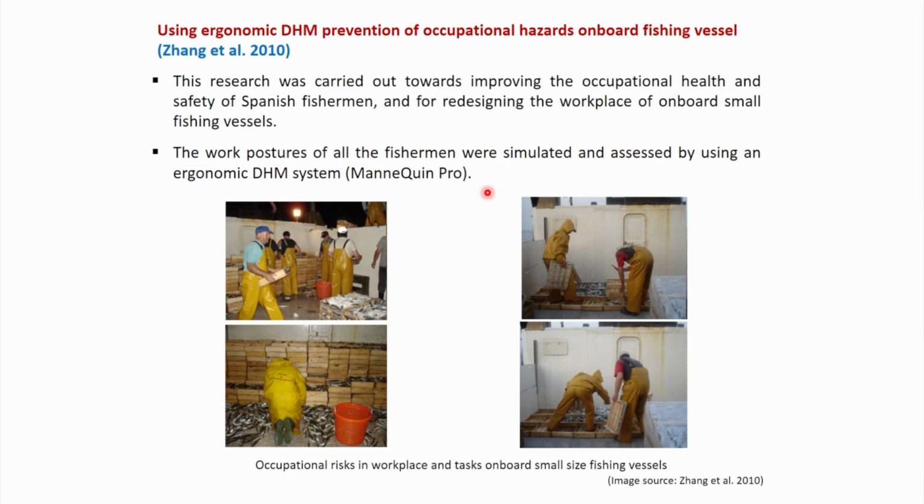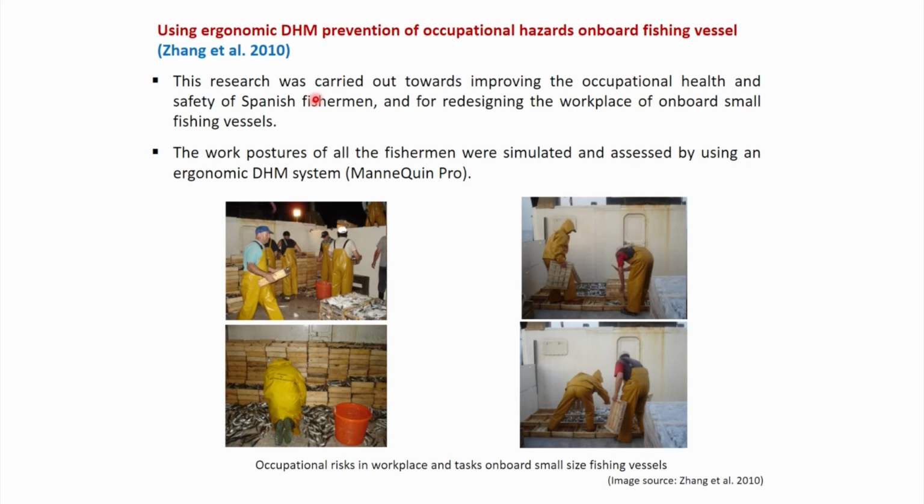The next paper is also related to fish processing fishing vessels. So, the title of this paper is Using Anthropometric DHM for Prevention of Occupational Hazards on Board Fishing Vessels. This was reported by Zhang et al., 2010.